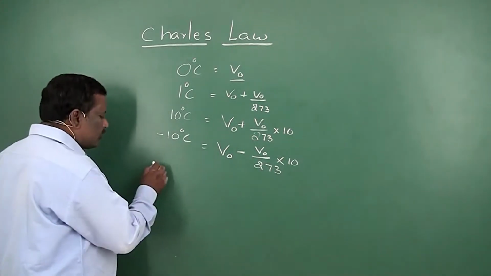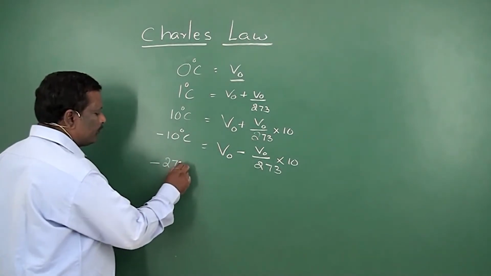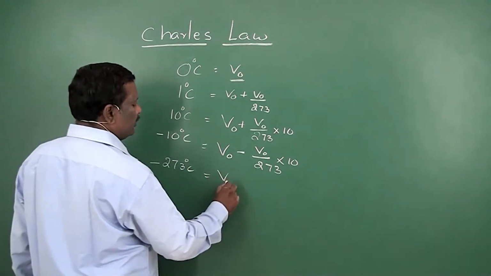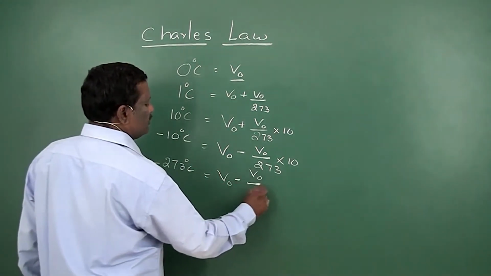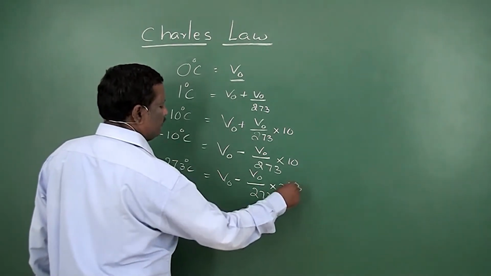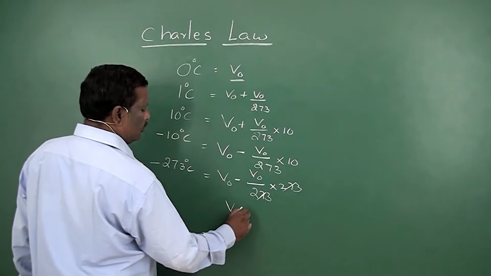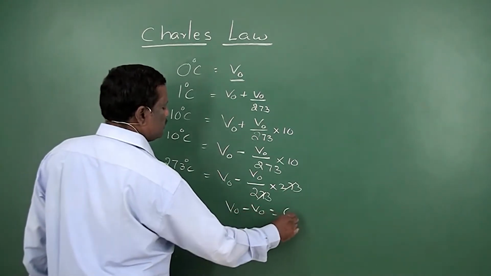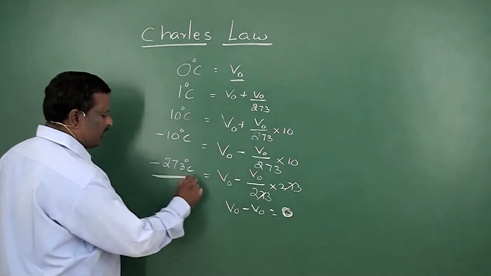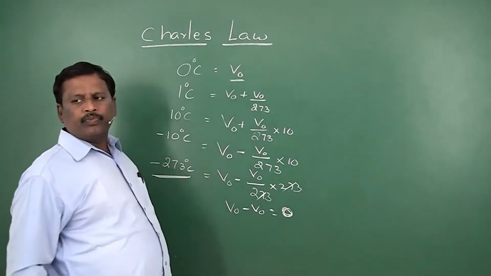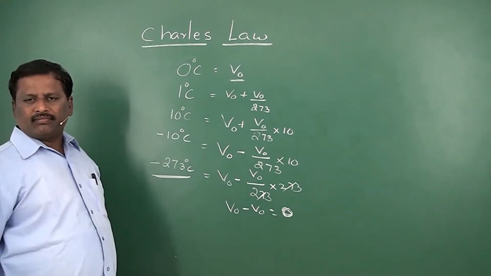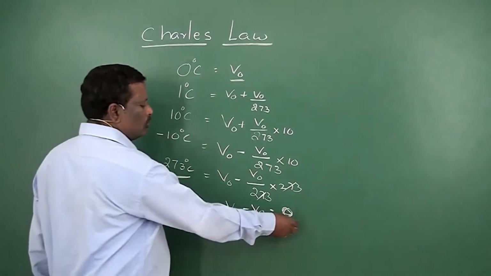At minus 273 degrees centigrade, the volume of the gas will be V0 minus V0 by 273 into 273. It means V0 minus V0, that is equal to 0. At minus 273 degrees centigrade, the volume of any gas will be 0.